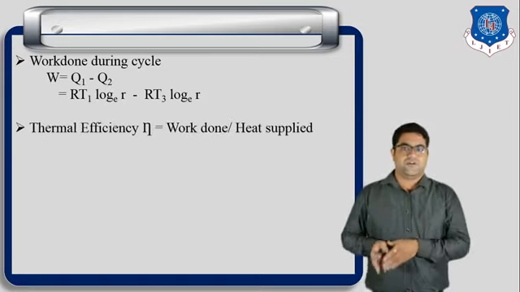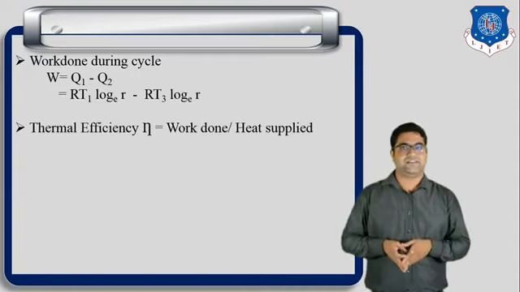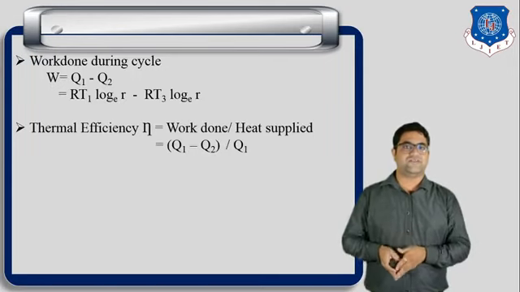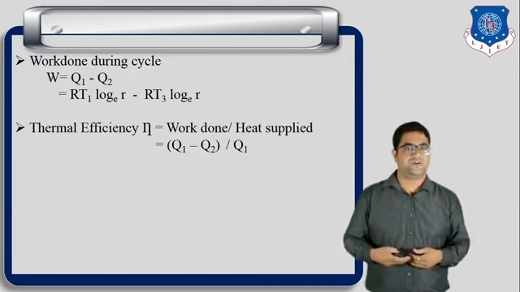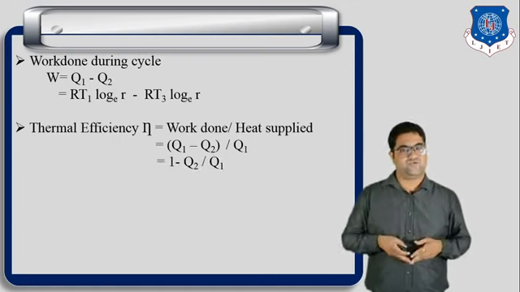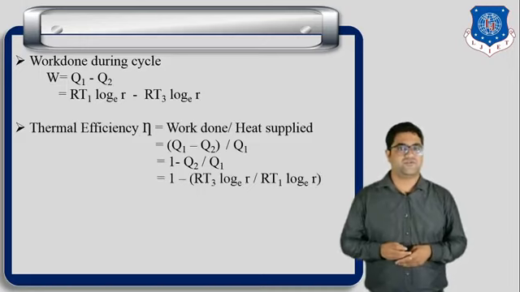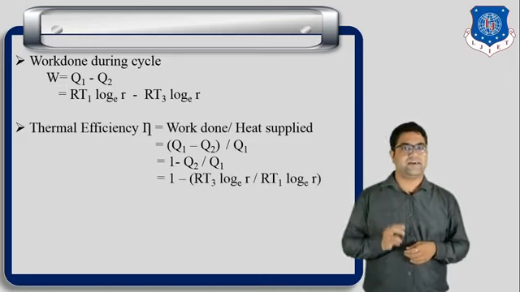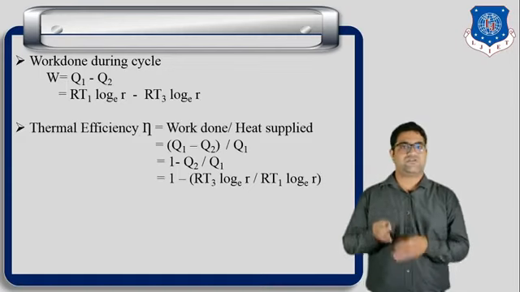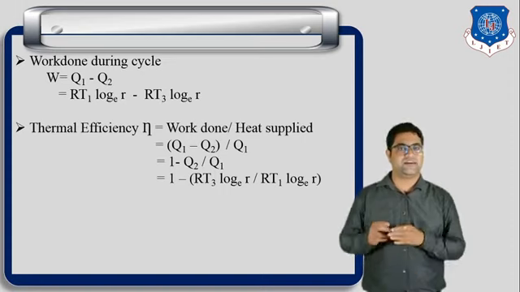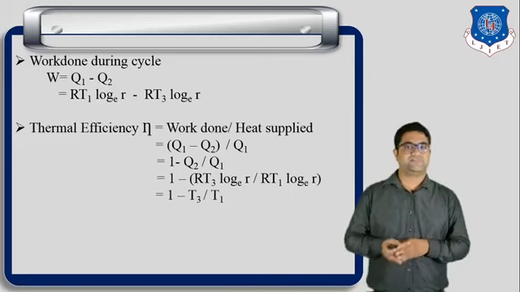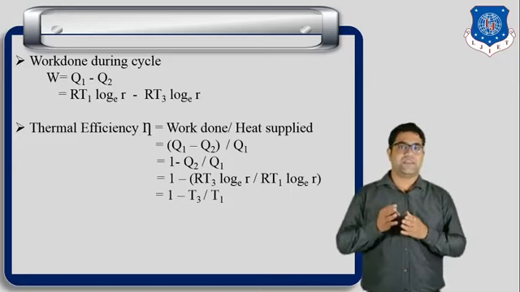Okay, so we can write thermal efficiency as work done divided by heat supplied. Now we know the work done is Q1 minus Q2 upon Q1, and so we can write here 1 minus Q2 by Q1. Now we know the equation of Q2. Q2 is equal to RT3 ln R, that is the heat rejected, and Q1, the heat supplied, is RT1 ln R. So ln R is common, so it can cancel, and R is common, so it can also cancel. So finally our equation becomes 1 minus T3 by T1.